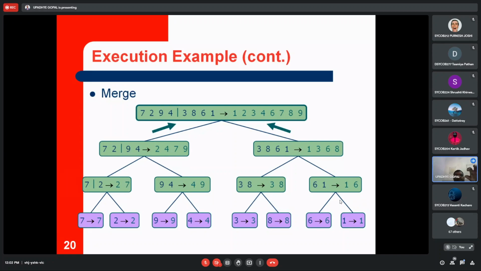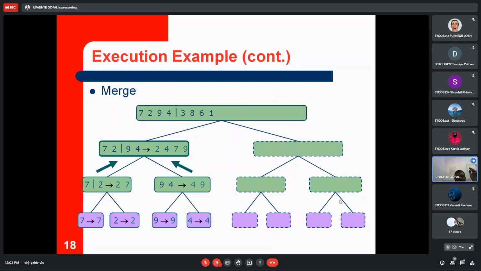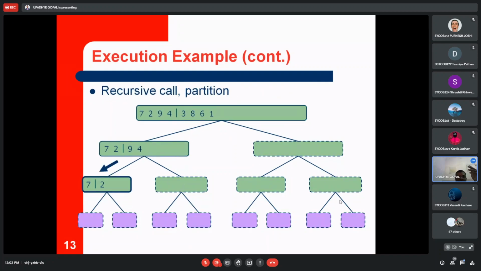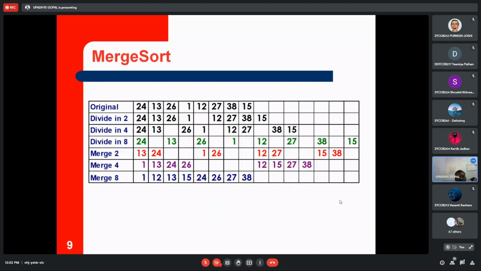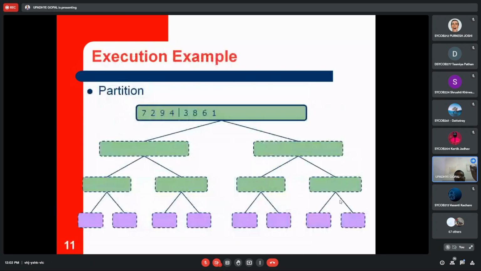So I will ask you to do some practice on the same examples. Let's have the same example, you can try it on your own afterwards, right? Same example, you can take 7 2 9 4 3 8 6 1. You can try on your own afterwards. You can do it.